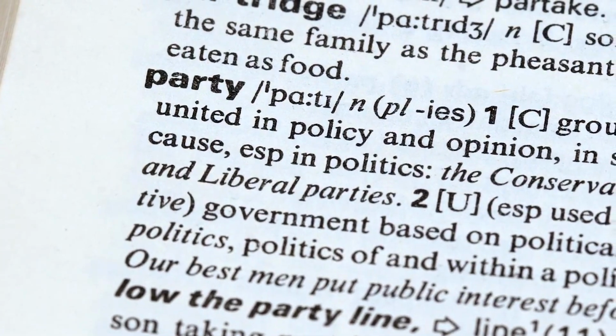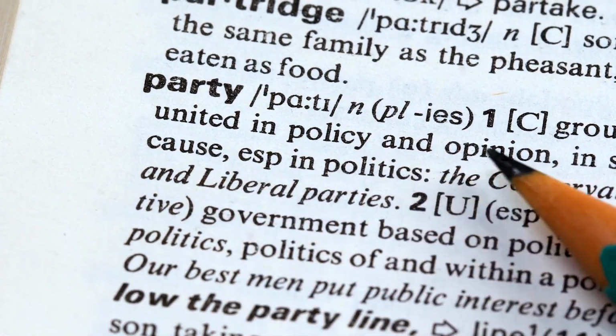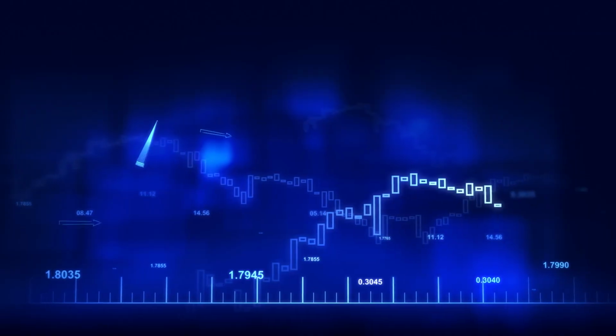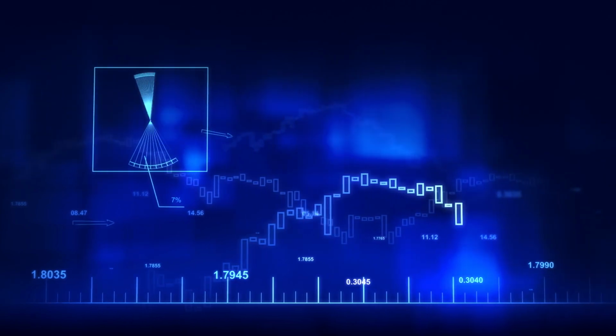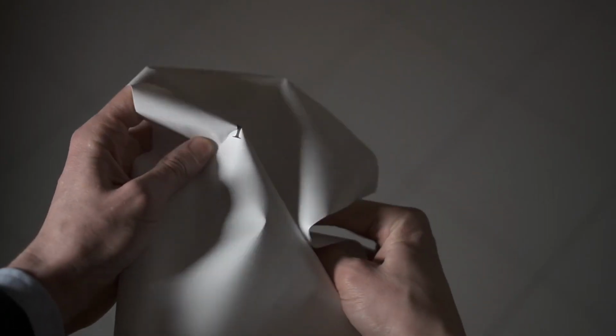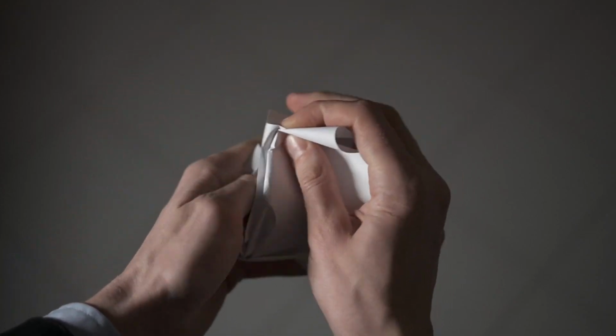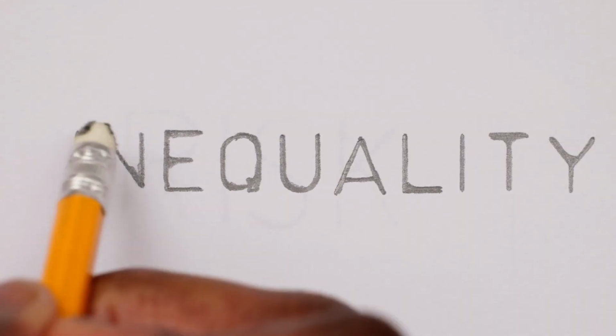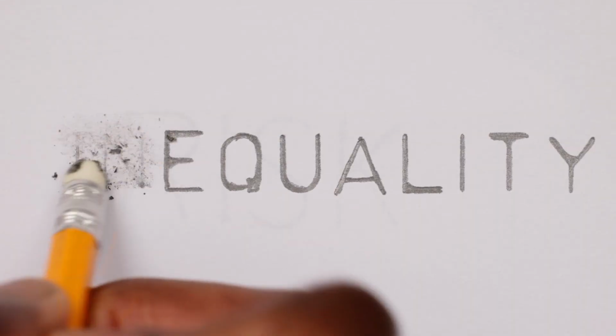Libertarianism, on the other hand, emphasizes individual freedom and limited government. The Cato Institute, a libertarian think tank, advocates for free markets and civil liberties. Their influence can be seen in debates about government regulation and personal freedoms. Then there's progressivism, which pushes for social reform and equality.